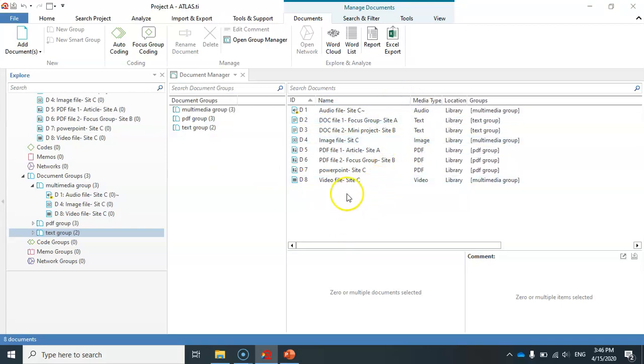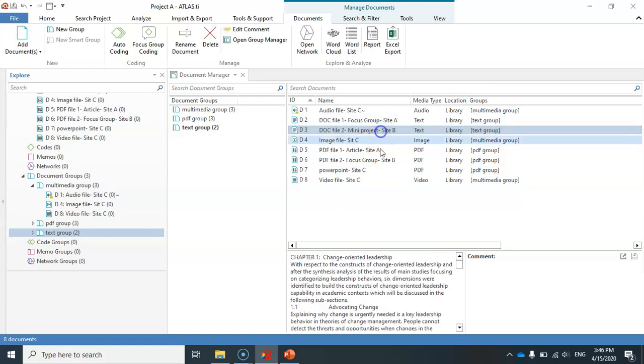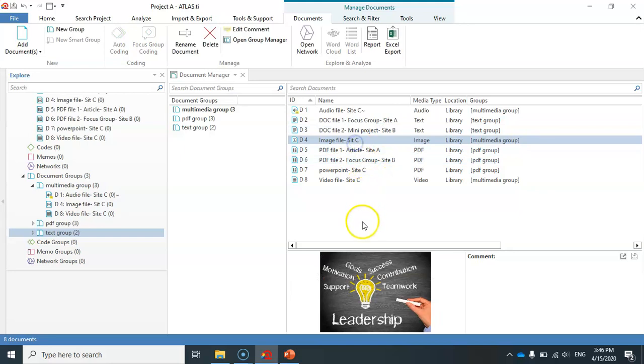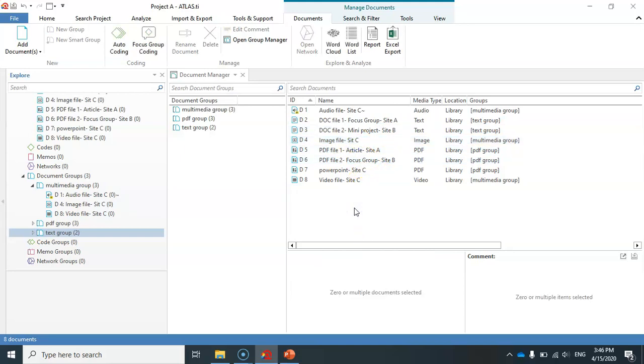Let's imagine that these 8 files contain the data that I collected from 3 different sites: site A, site B, and site C. Now I want to group these documents based on the site from which I collected data. So it will be very simple.